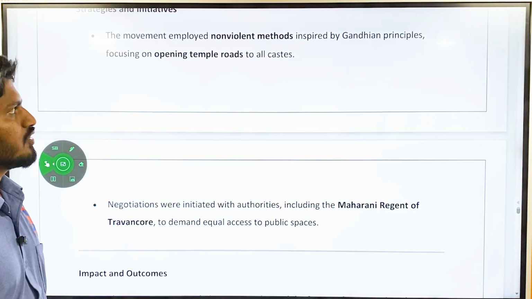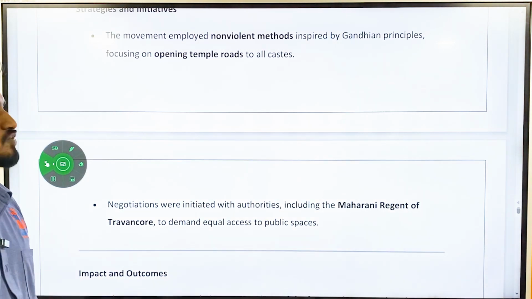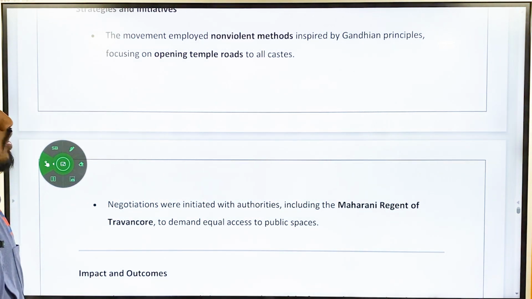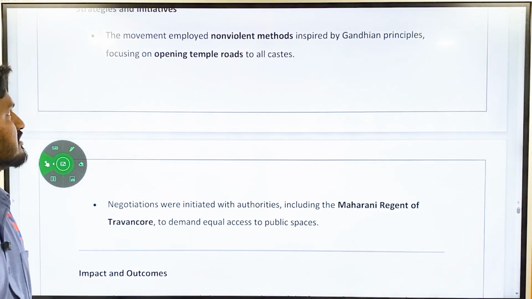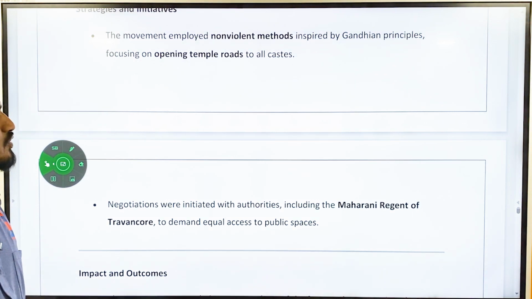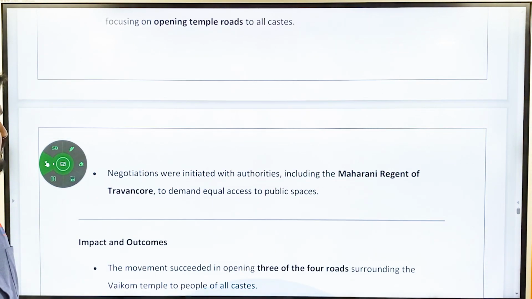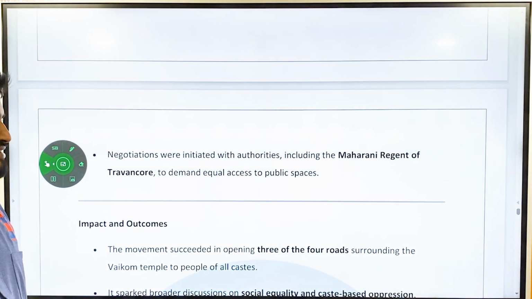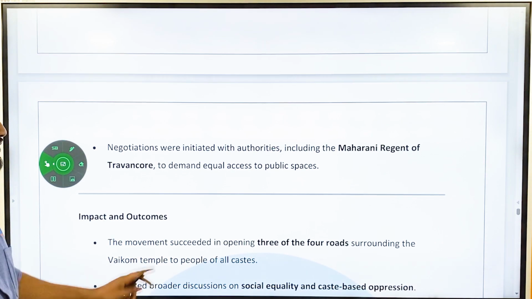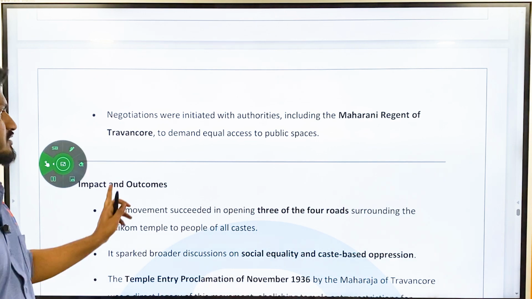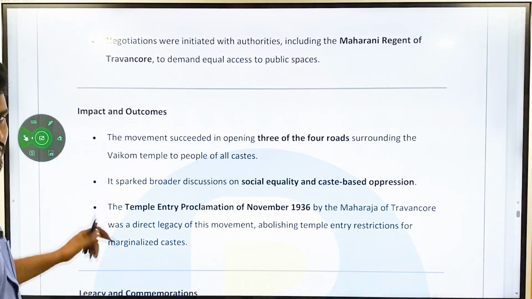It was basically a non-violent movement. So the movement employed non-violent methods inspired by Gandhian principles, focusing on opening temple roads to all castes. Negotiations were initiated with authorities, including the Maharani Regent of Travancore, to demand equal access to public spaces. So all these were successful.